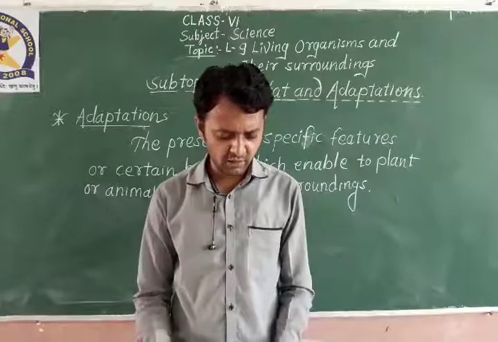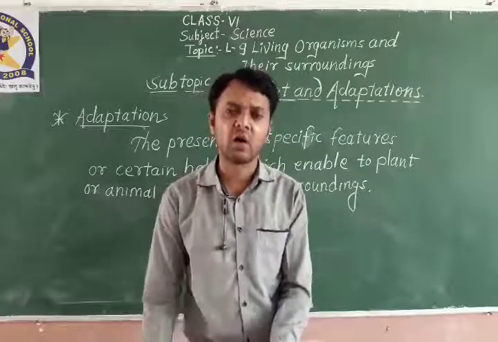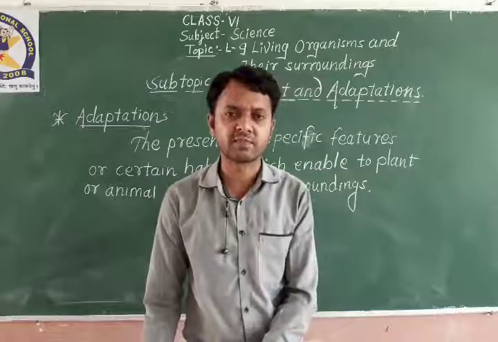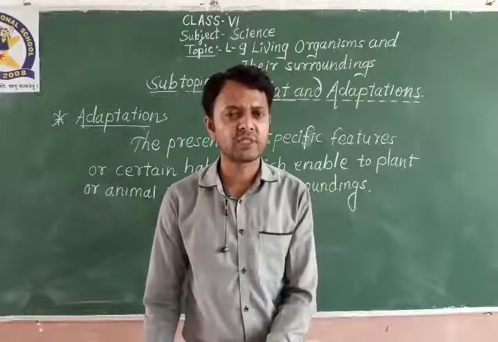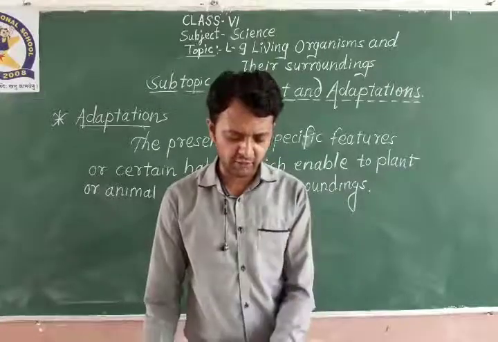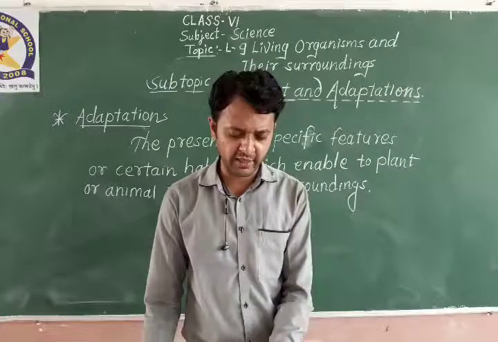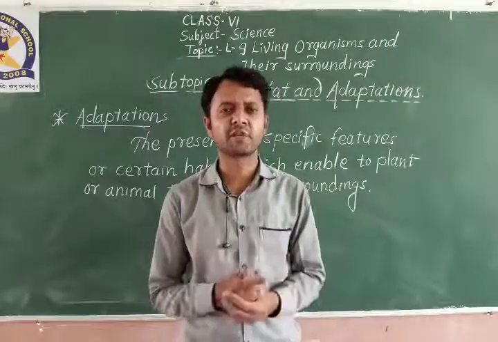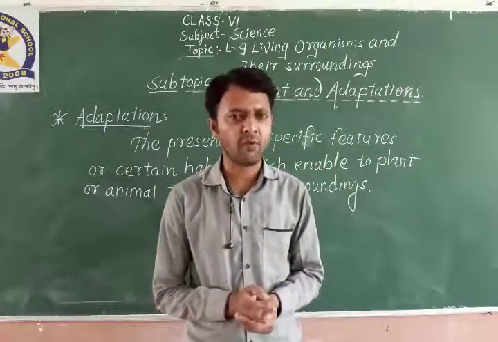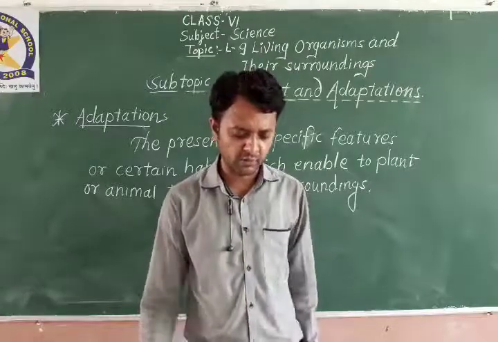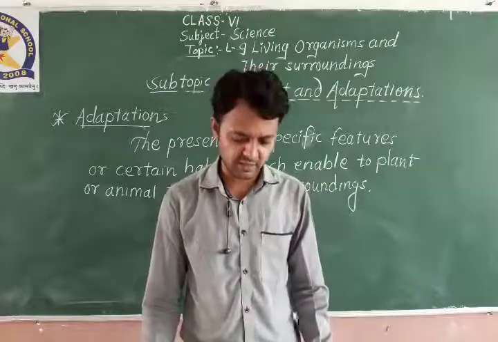Here, fish have slippery scales on their bodies. Why do fishes have special scales on their bodies? The scales protect the fish and also help in easy movement through water. With the help of these scales, fish can easily move through water. This is what is called adaptation.